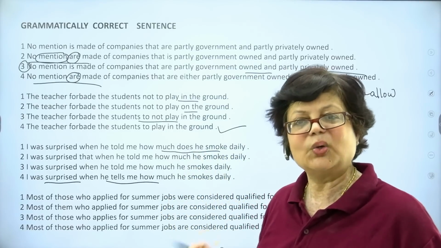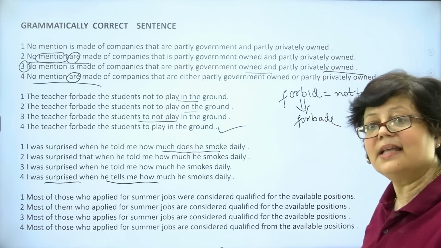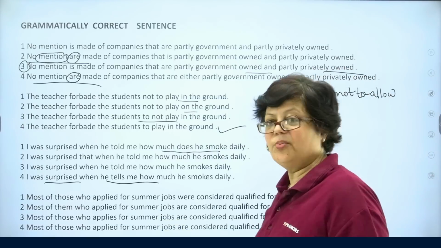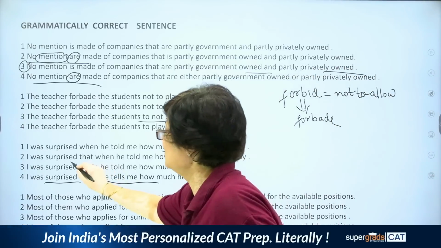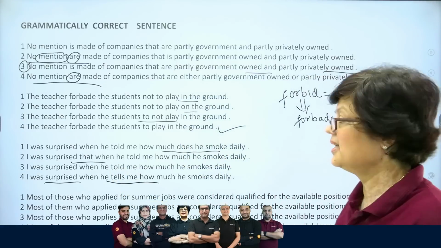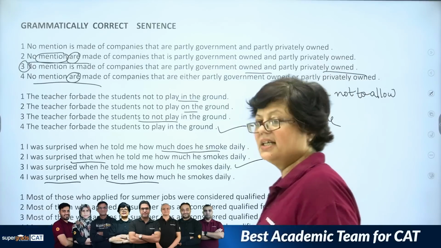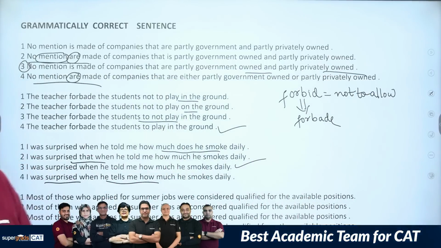Interrogative means question. Look at the second one. I was surprised that when he told me how much he smokes daily. Now, the use of that is wrong here. Look at the third sentence. I was surprised when he told me how much he smokes daily. This is the correct answer.